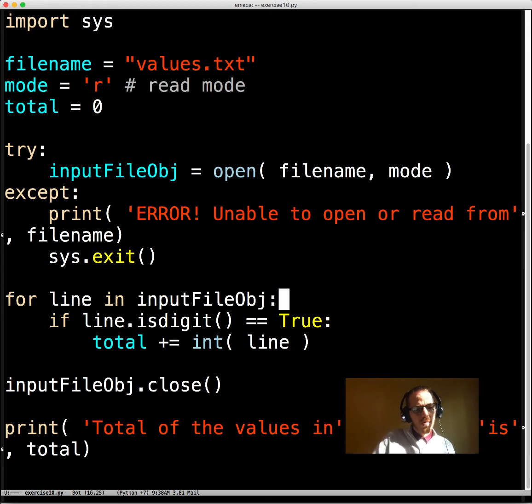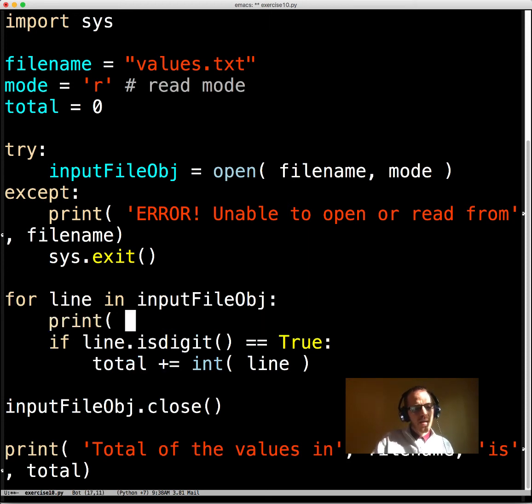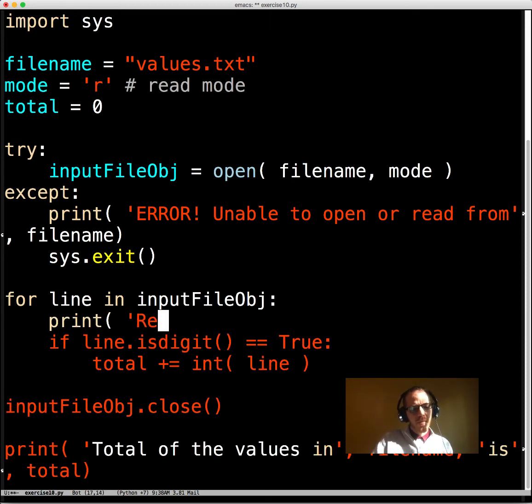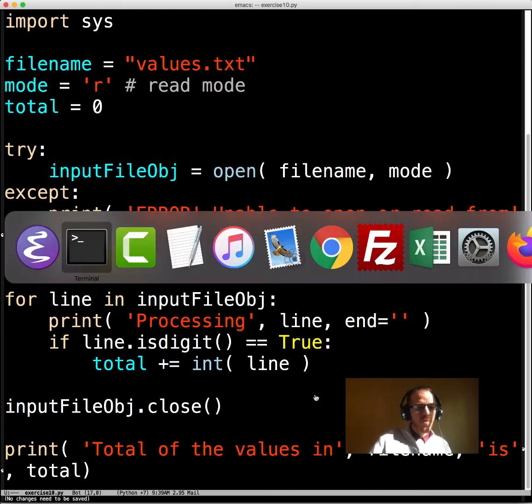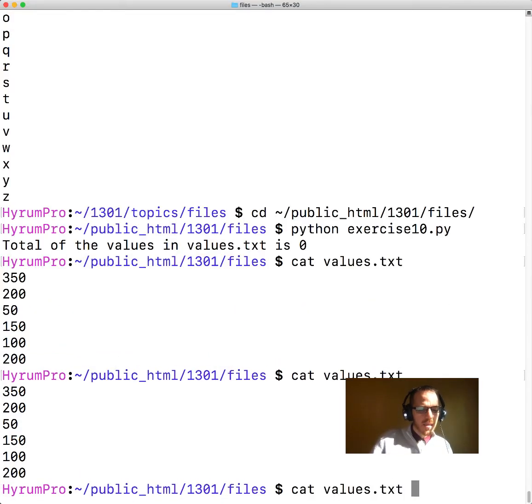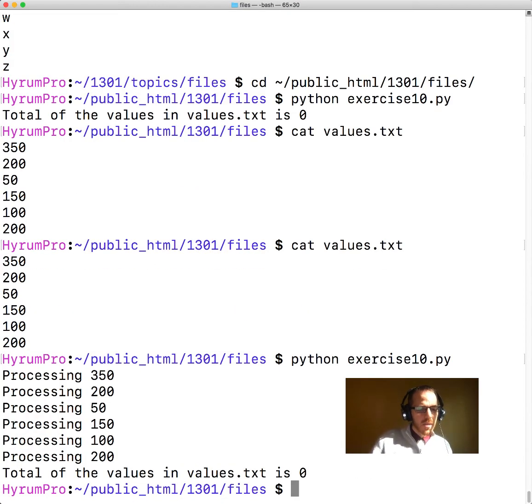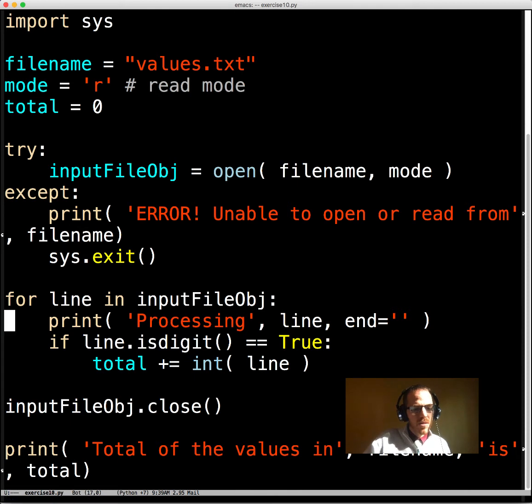And then total. So let's do some debugging here. Let's say processing, and then let's give the line here, and it's going to include the new lines, so let's just jump over that. So it's processing all of those.